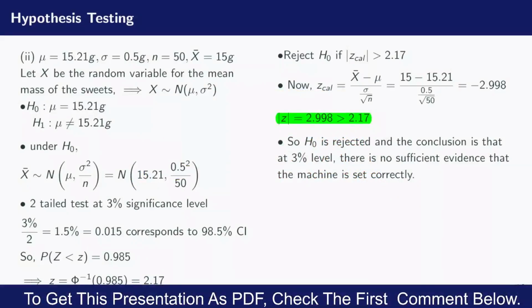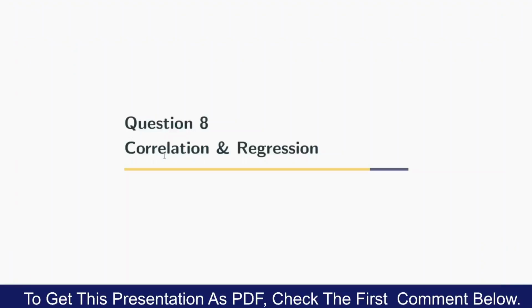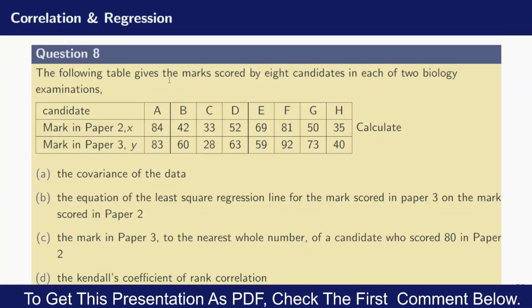Now let's move on to the last question. Question 8, the last question on correlation and regression. The question reads, the following table gives the marks scored by 8 candidates in each of 2 biology examinations. So in this table, we have the candidates, and the candidates are from A, B, C, D, E, F, G up to H, and below here we have the marks scored in paper 2. That mark is called X. So these are the marks scored in paper 2 by these candidates, and these are their respective marks scored in paper 3. That mark is called Y.